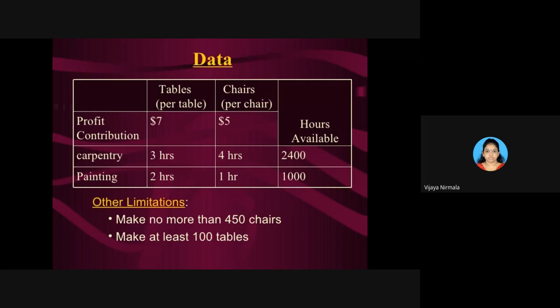And the profit contribution is 7 rupees per each table, 5 rupees per each chair. This is the profit contribution. That means if you prepare one table, you get 7 rupees profit. If you prepare one chair, you get 5 rupees. So that is the profit contribution that they have stated.